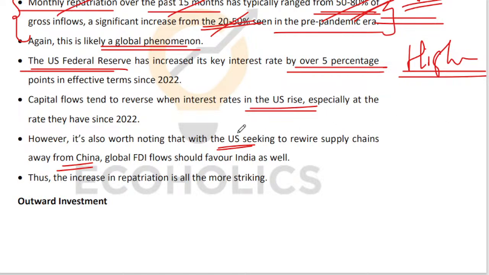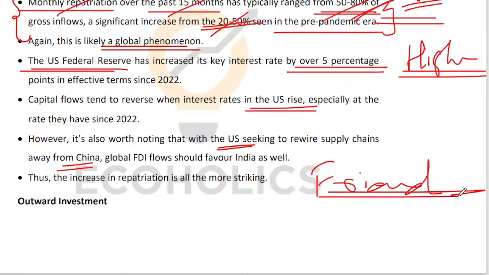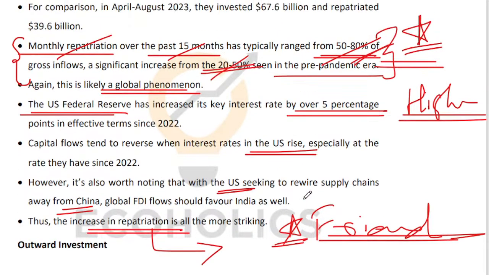And apart from that, there is something called friend shoring which is being encouraged. So what is friend shoring? Friend shoring basically means that take your investments to a friendly country. So India being a friendly country, take your investments to India. So India should benefit. So the fact that repatriation is happening from India as well should be striking, because India is a friendly country. If you are pulling your investment out of China, it is understandable. If you are pulling your investment out of India, that's not understandable. So we need to really see what is happening over here.